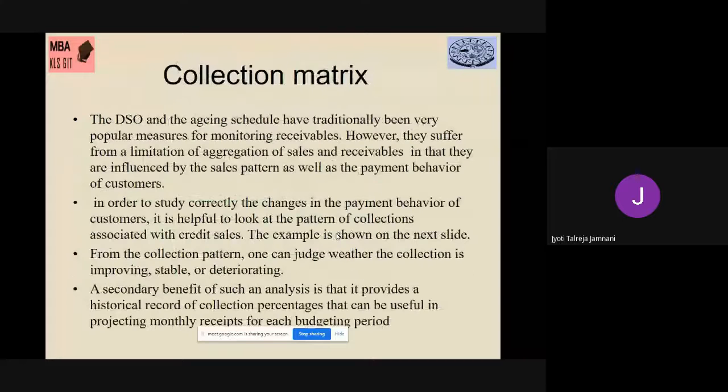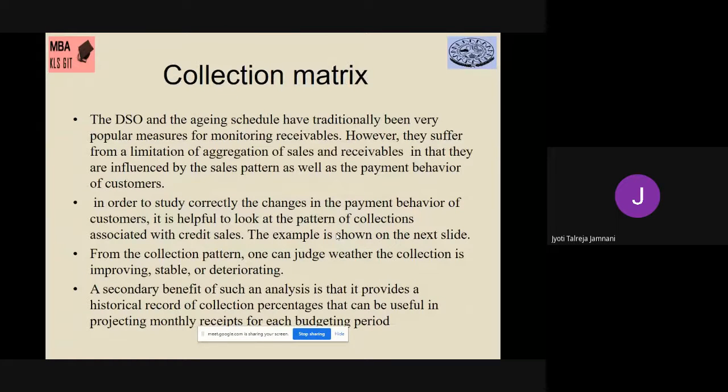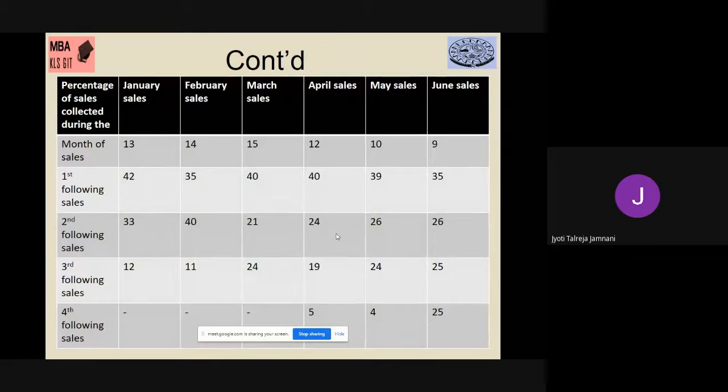The modern method is the collection matrix. Now I will not read the collection matrix theory. Usually the traditional techniques aggregated; they found the average and found out how many days sales outstanding and how many percent of customers. Here aggregation won't happen, so it is a better method compared to them. So this is the example of the collection matrix.